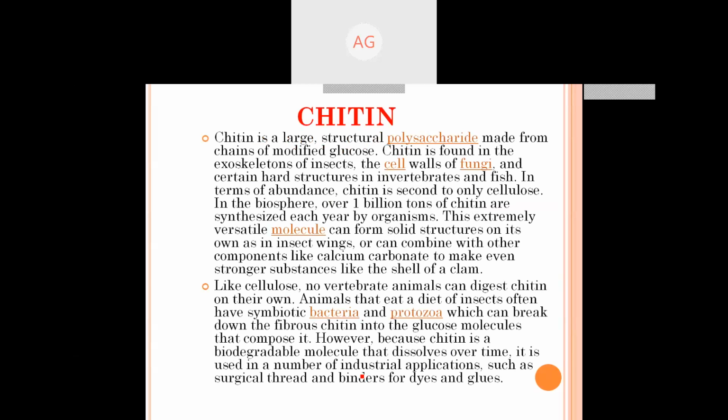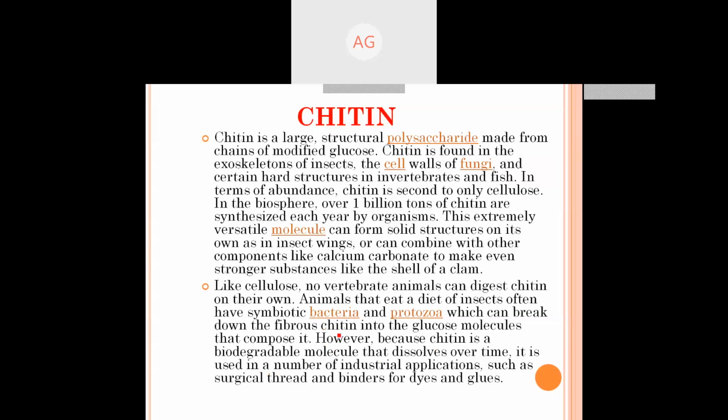Chitin is also a large structural polysaccharide made from chains of modified glucose. Chitin is found in the exoskeleton of insects, the cell walls of fungi and certain hard structures in invertebrates and fish. Chitin is second only in abundance to cellulose. In the biosphere, over 1 billion tons of chitin are synthesized each year by organisms.